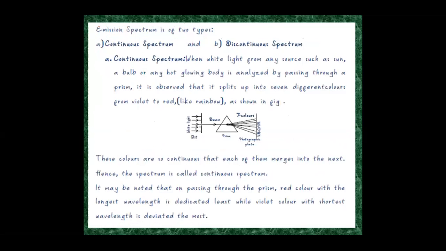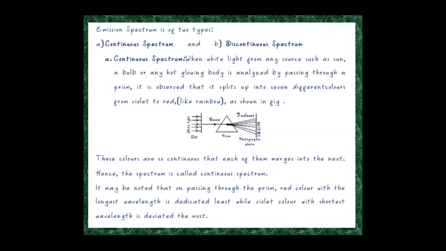The emission spectrum of radiation emitted by a substance in its excited state is of two types, continuous spectrum and discontinuous spectrum. Continuous spectrum: when light from any source is passed through a prism, it is observed that it splits into 7 different colors from violet to red, as shown in the figure.